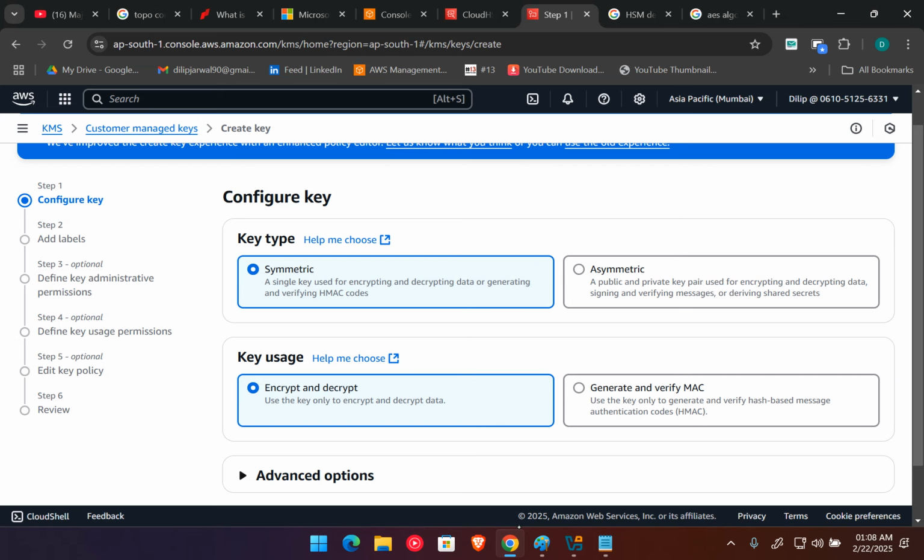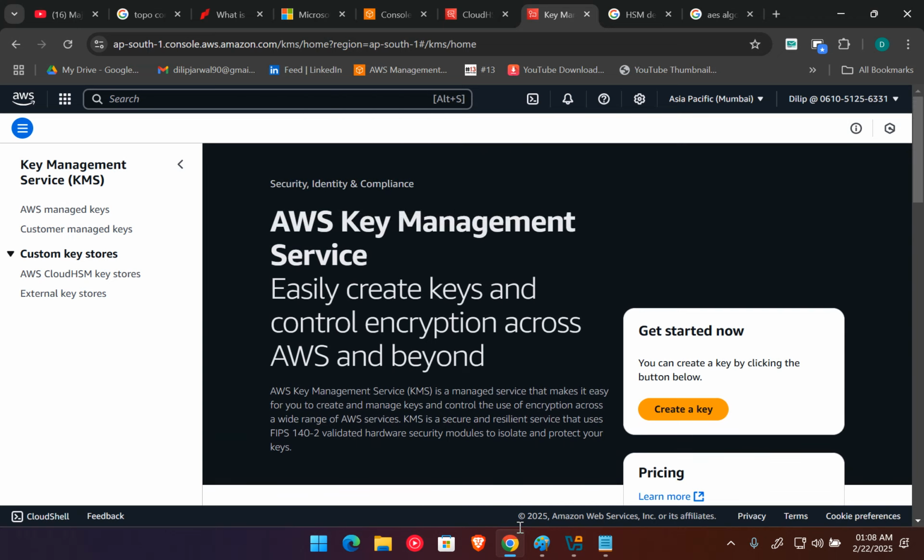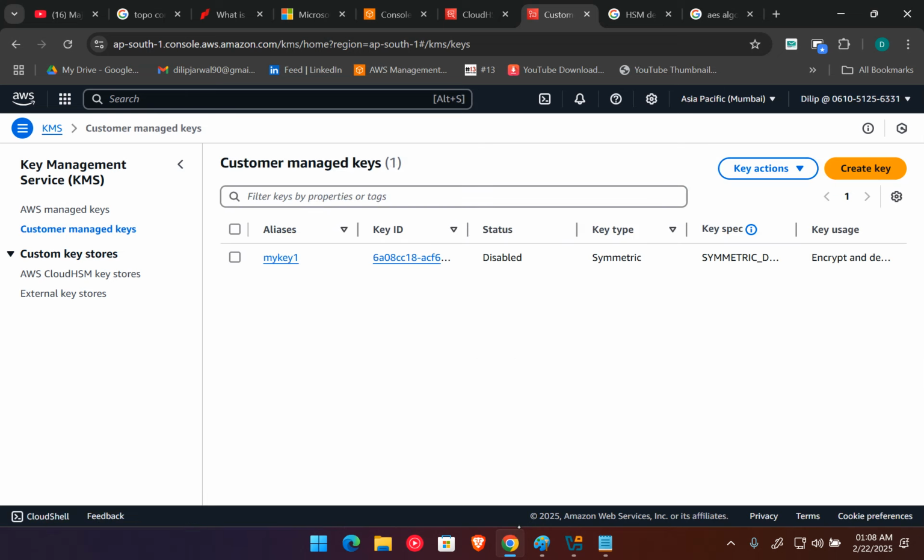First let me show you some basics of the KMS dashboard. Here you can see in KMS mainly the keys are known as customer managed keys. The keys which we are going to create are known as customer managed keys. We are the customer of the AWS cloud, and these are the AWS customer managed keys.